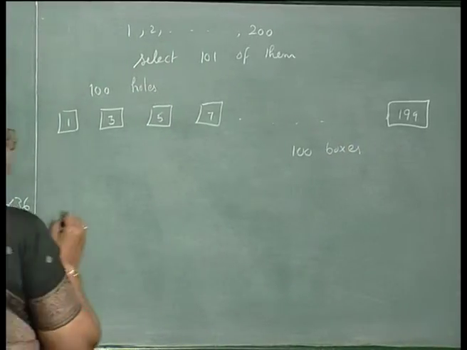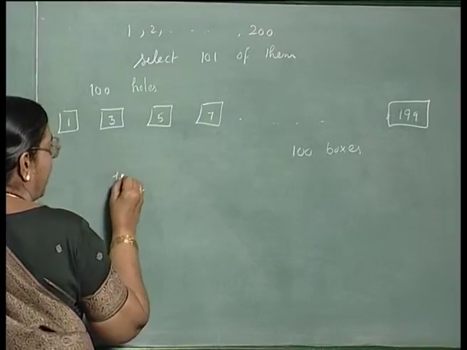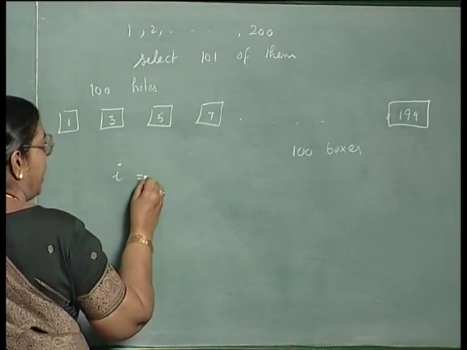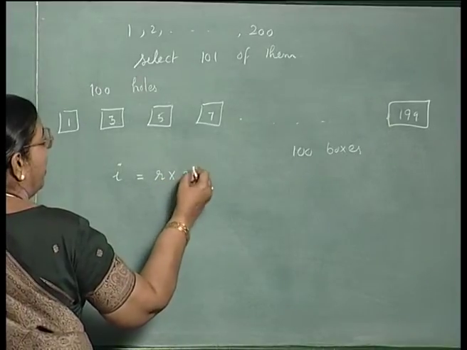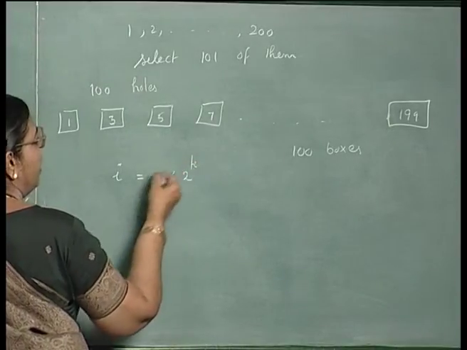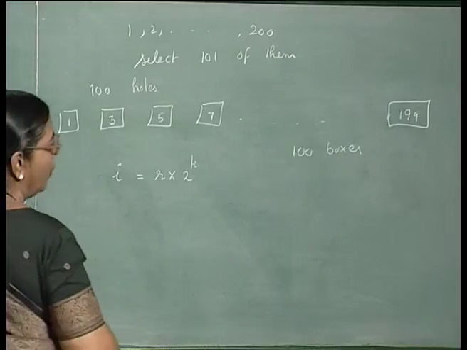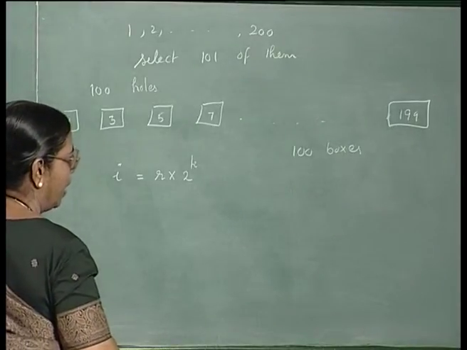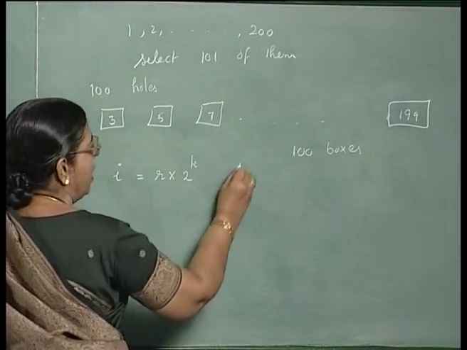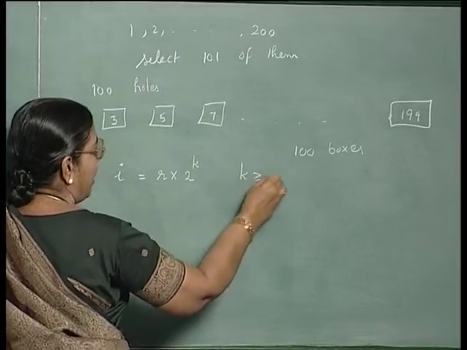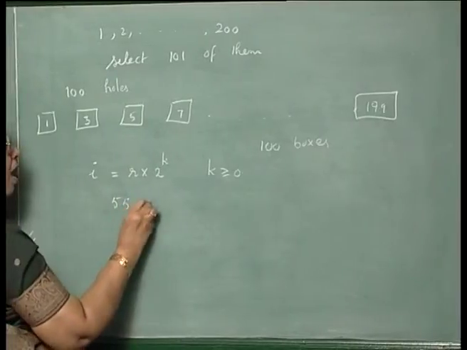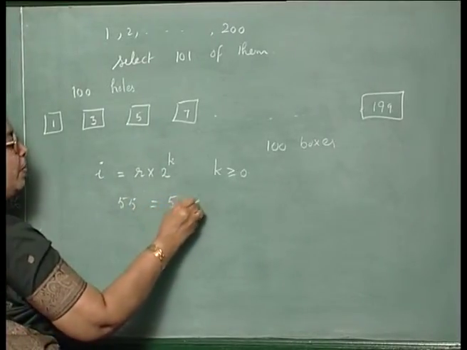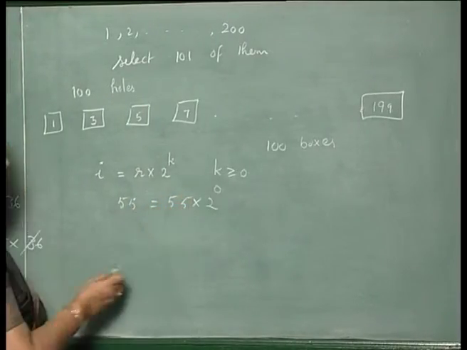Take a number I, and express I as some r into 2 power k. Each number you can express like this, r into 2 power k, where k is greater than or equal to 0. For example, if I take 55, that is 55 into 2 power 0.